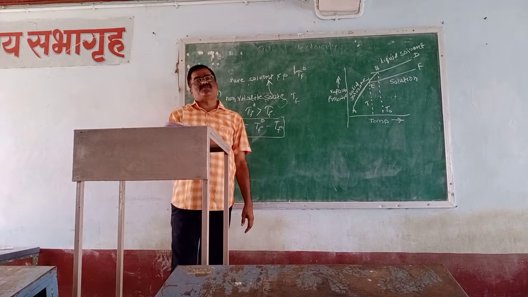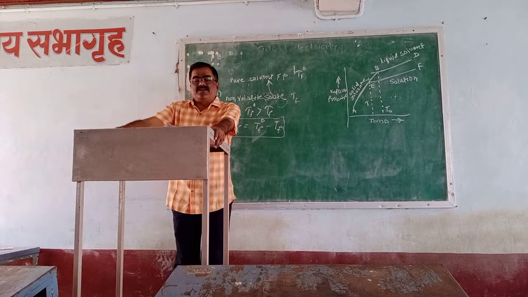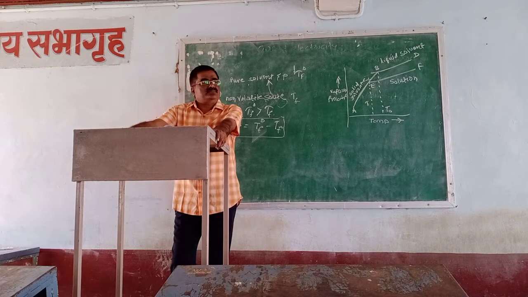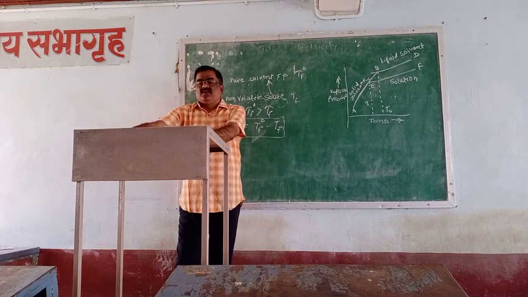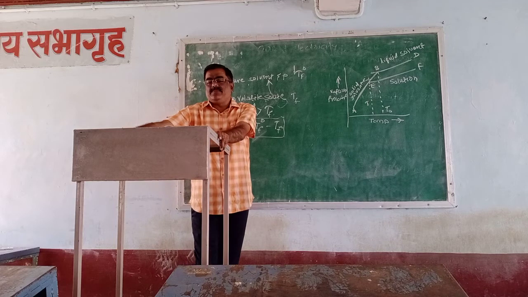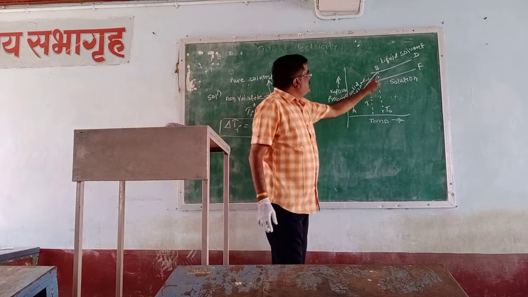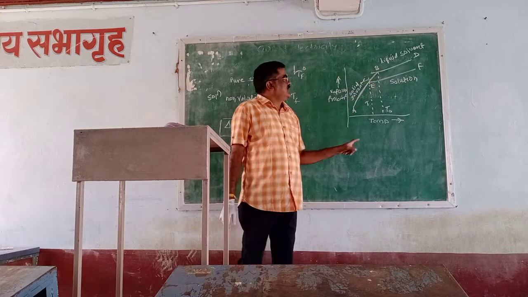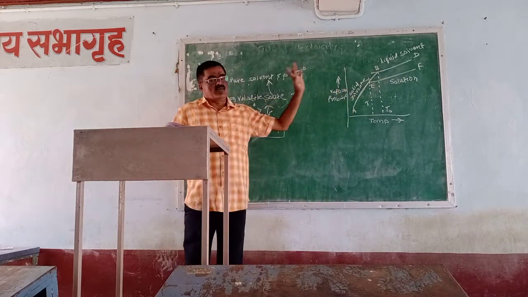Consider the vapor pressure temperature diagram. The diagram consists of three curves. AB is the vapor pressure curve of the solid solvent.